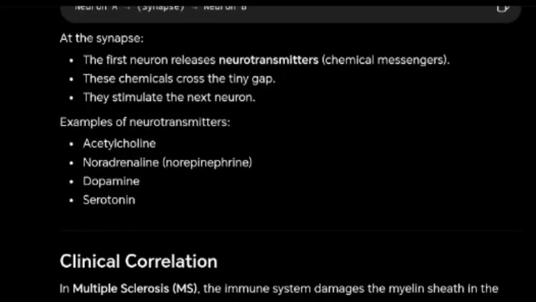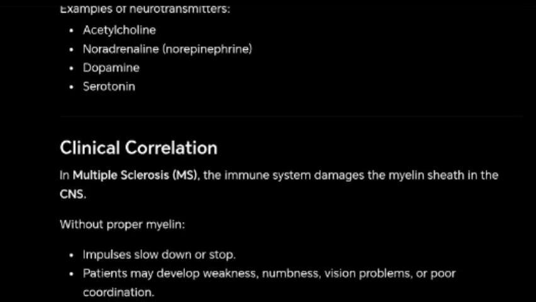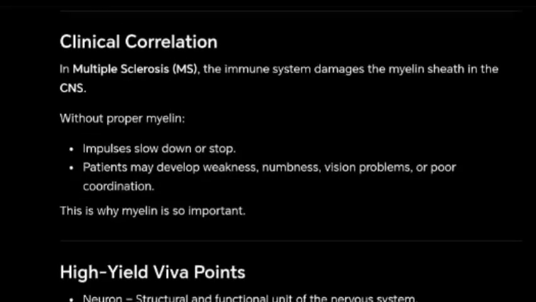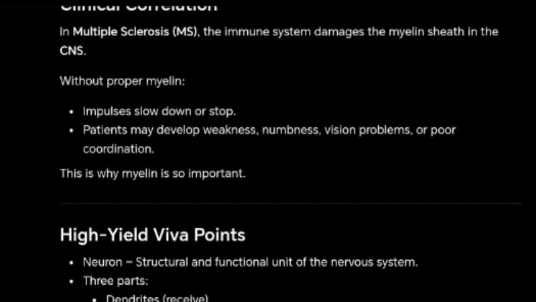Clinical correlation: in multiple sclerosis, MS, the immune system damages the myelin sheath in the CNS. Without proper myelin, impulses slow down or stop. Patients may develop weakness, numbness, vision problems, or poor coordination. This is why myelin is so important.